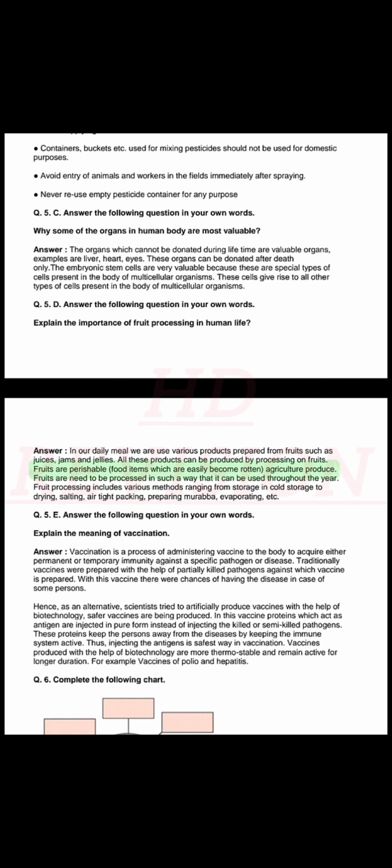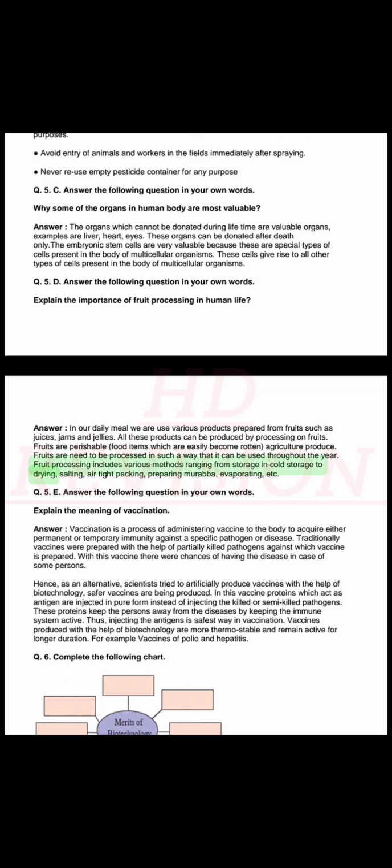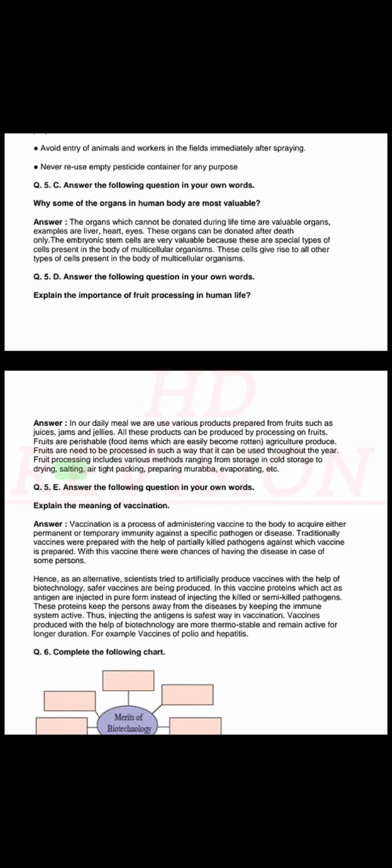Fruits are perishable food items which easily become rotten agriculture produce. Fruits need to be processed in such a way that they can be used throughout the year. Fruit processing includes various methods ranging from storage in cold storage to drying, salting, airtight packing, preparing murabba, evaporating, etc.